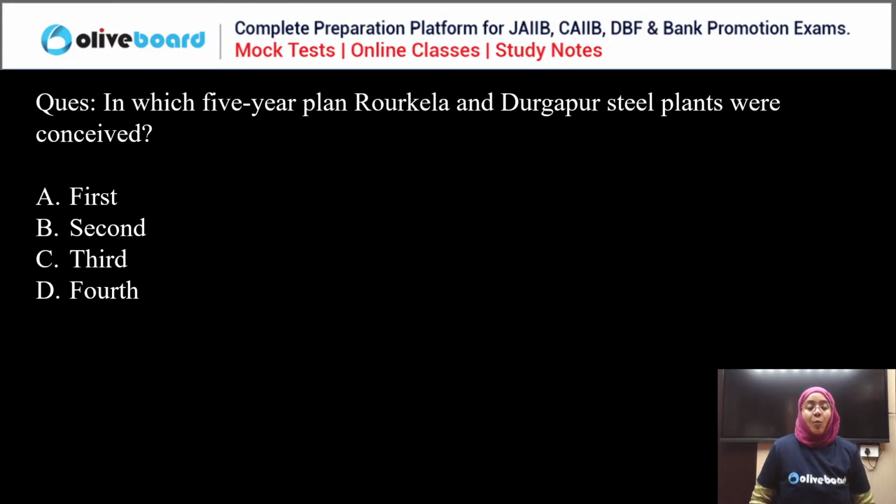Next, in which 5-year plan Rourkela and Durgapur steel plants are conceived? Easy question. Durgapur and Rourkela steel plants are conceived. Everyone, please answer this question.